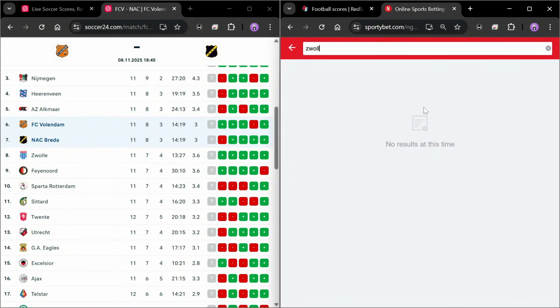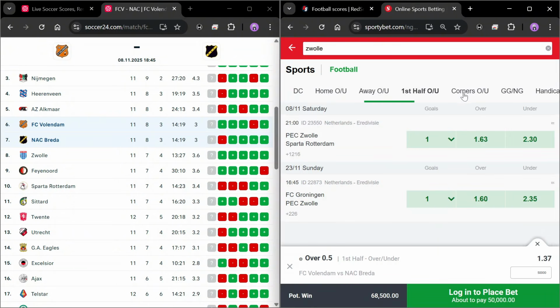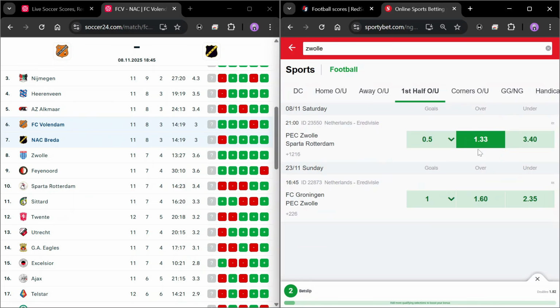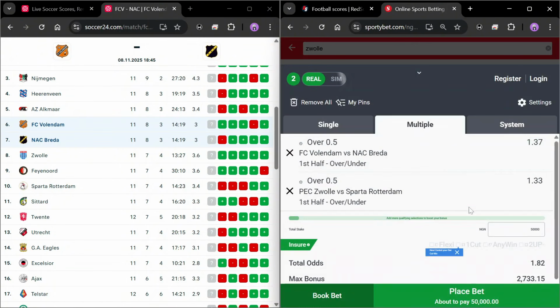as the odd for over 0.5 goals in first half. Now you select this and then select for the over 0.5 goals. You see it's 1.33 odd, and you see with these two matches we are already having 1.82 odd just with two matches over 0.5 goals half time.